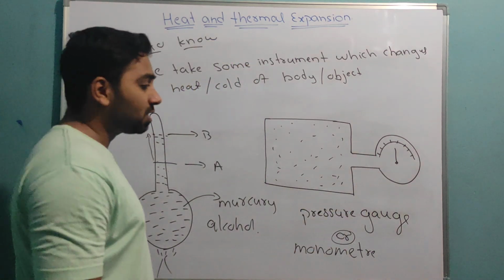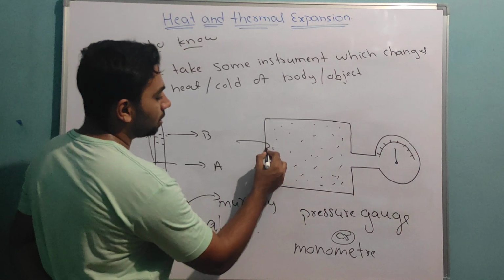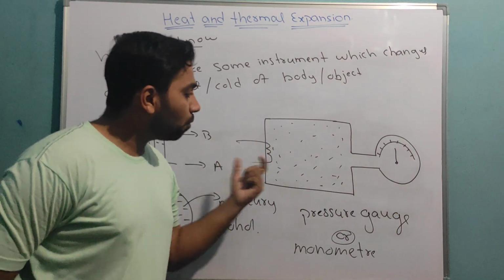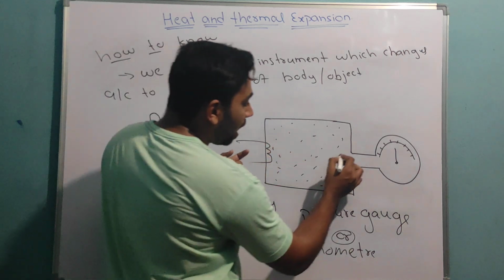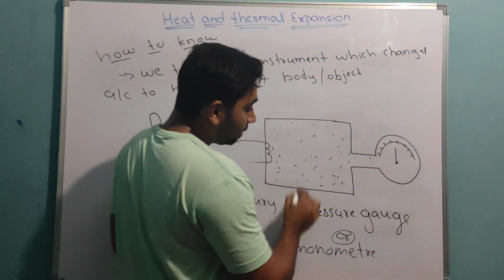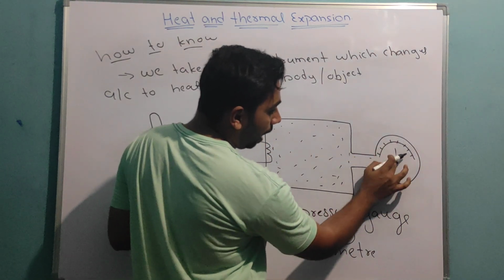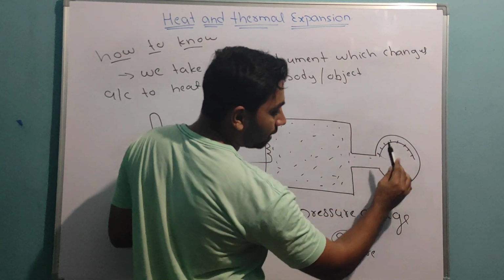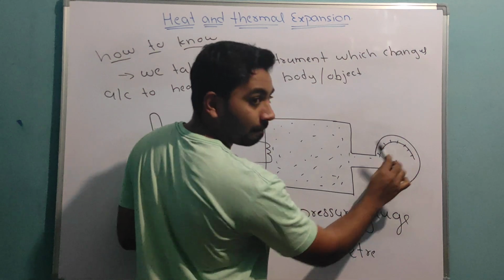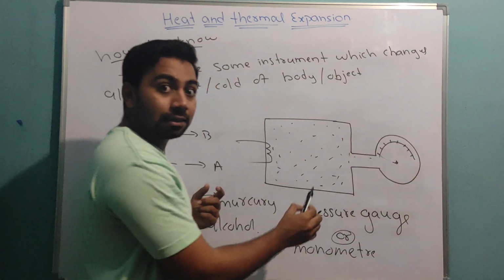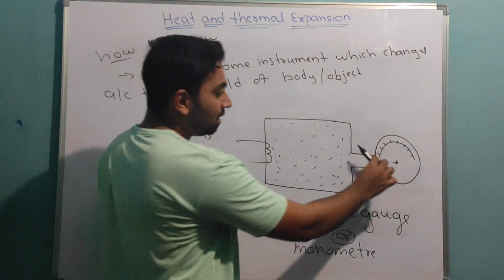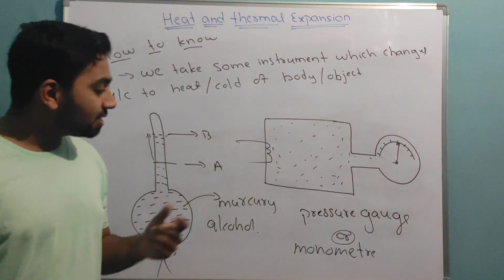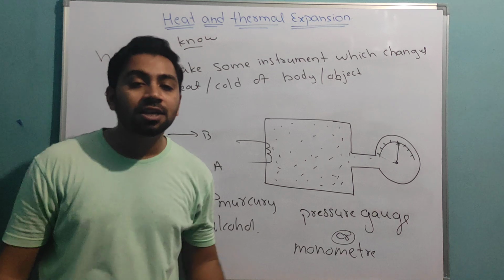if I pass some external energy here, then what happens? Molecules move very fast. These fast-moving molecules will expand from here to here. These molecules will move here and make this needle move like this. This needle will move here like this. As much as the needle moves, that amount of temperature is there. This is called a pressure gauge.